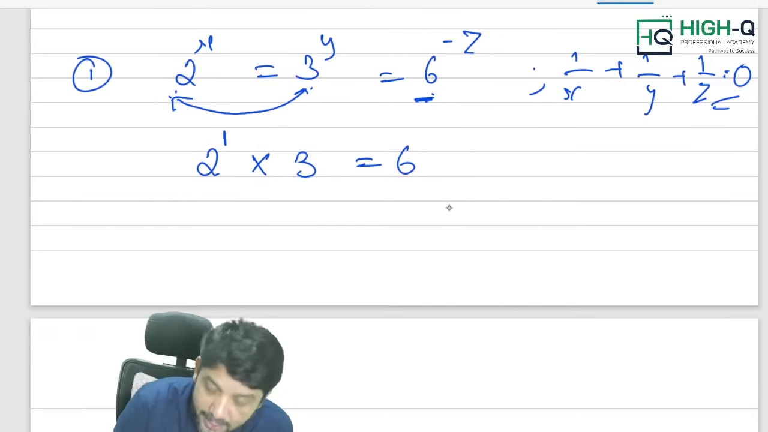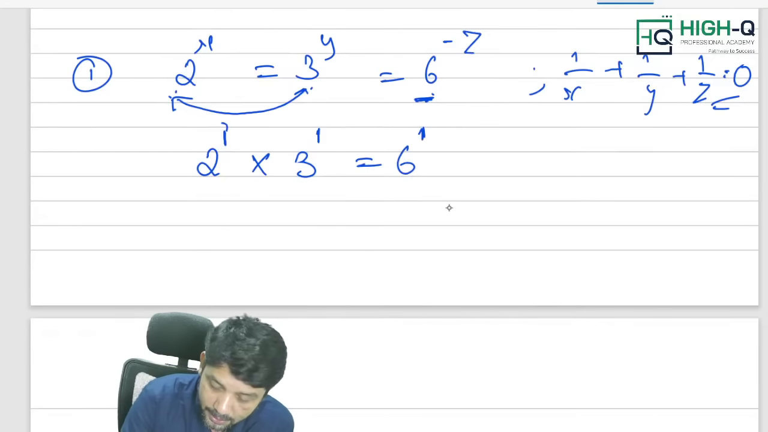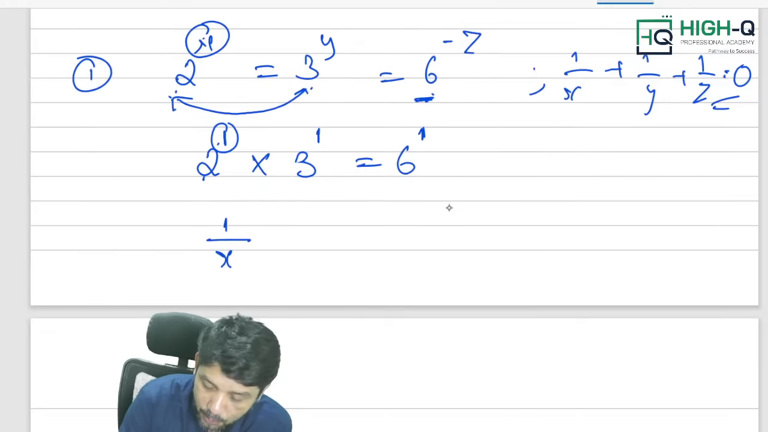Now, what is there in the index? 1. Now, just do what I am saying: 1 and x, 2 power 1 and 2 power x. Simply write 1 by x, multiplication sign, plus.